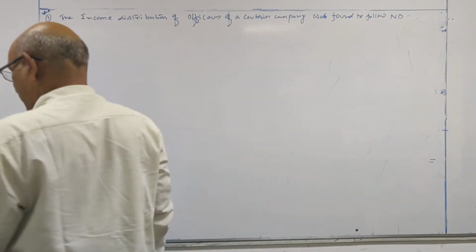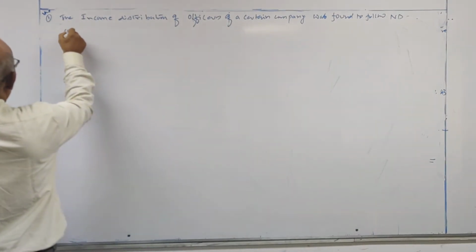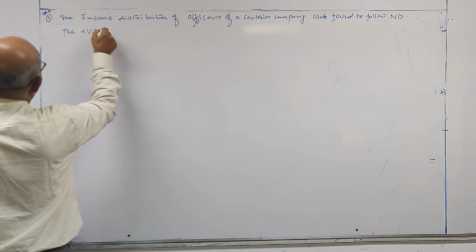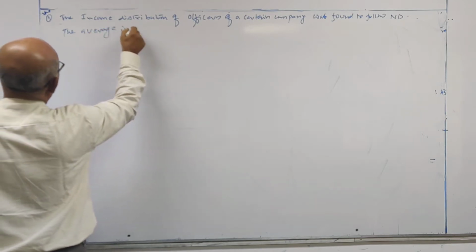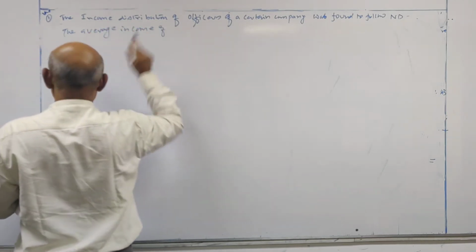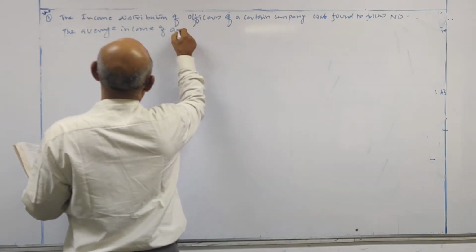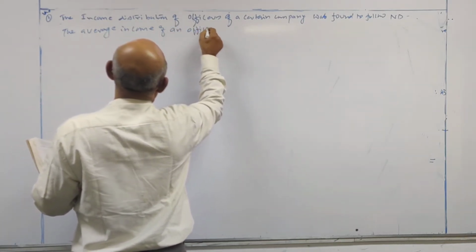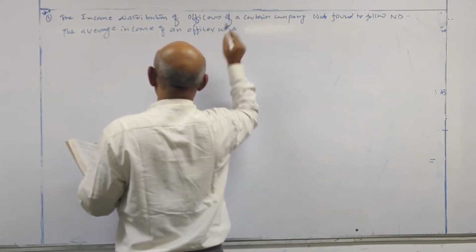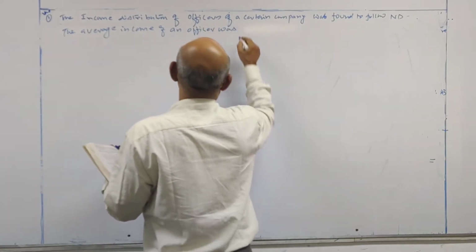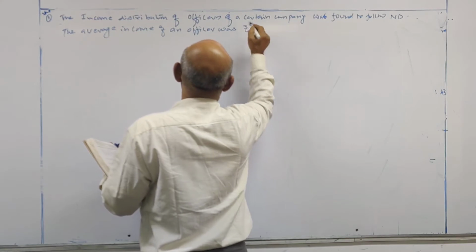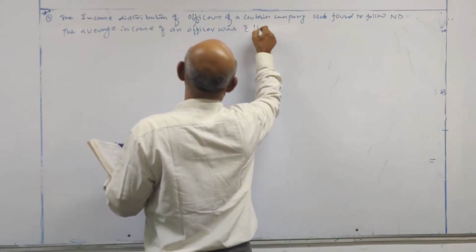The average income of an officer was rupees 15,000.